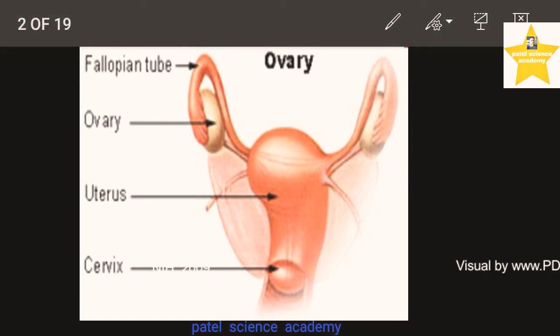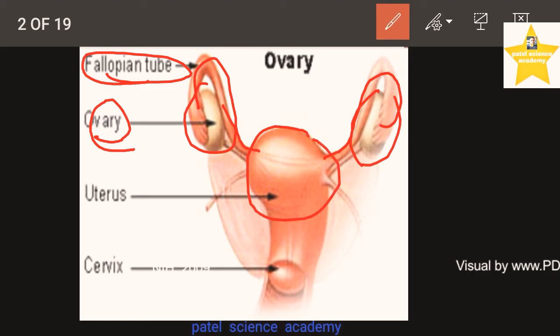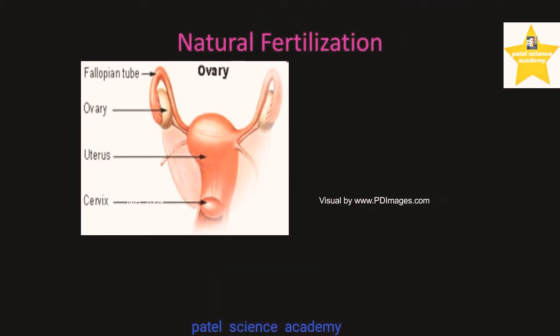As you know, this is the female reproductive system diagrammatically, and these are two ovaries present in the female body. These two ovaries are linked to the fallopian tubes, this tube from this side and this tube from this right side, and the fallopian tube opens into this space, which is called the uterus. This uterus has its lining and wall, the endometrium wall, and it opens into a narrow passage. This is called the cervix, and the cervix opens into the vagina. So this is in short about the female reproductive system.